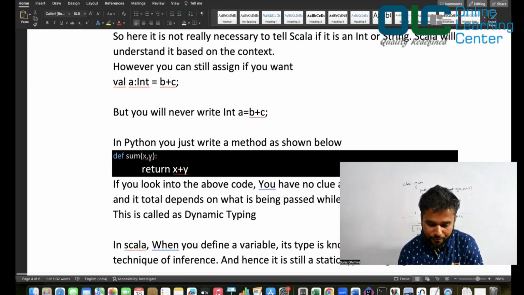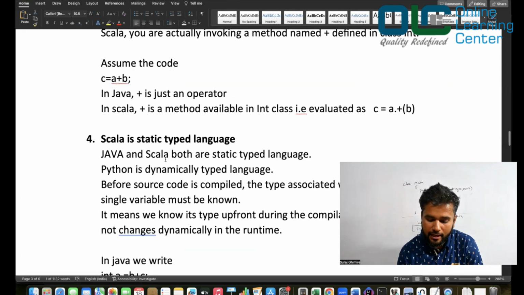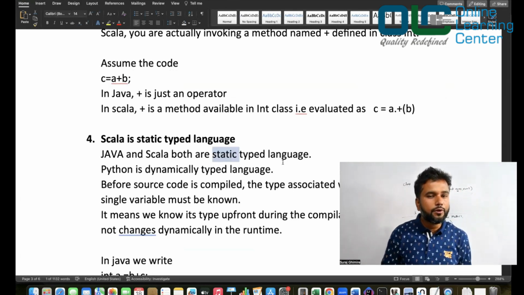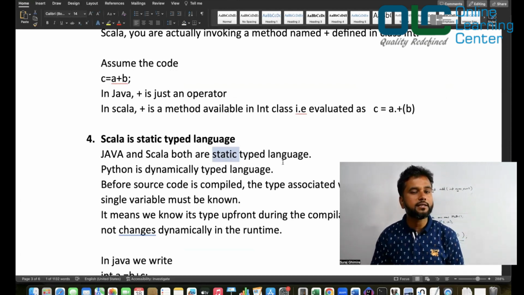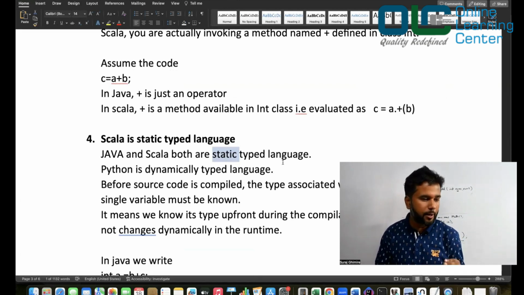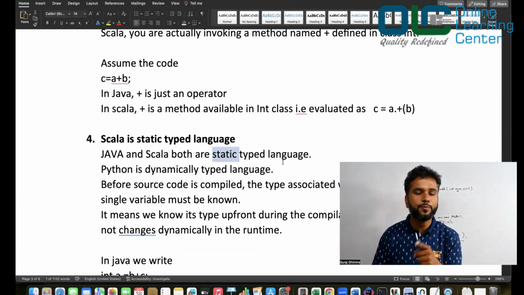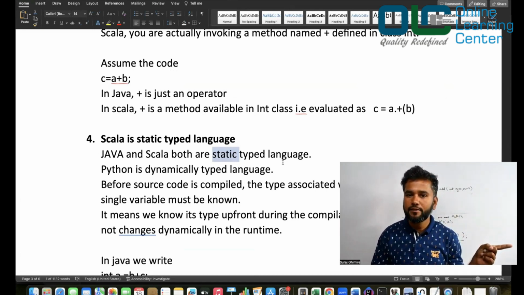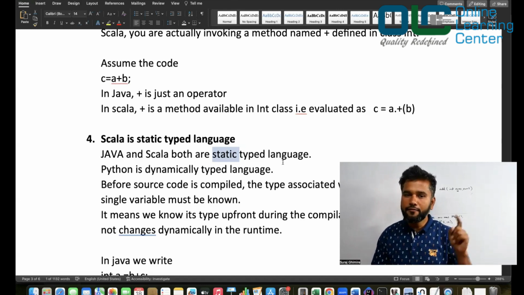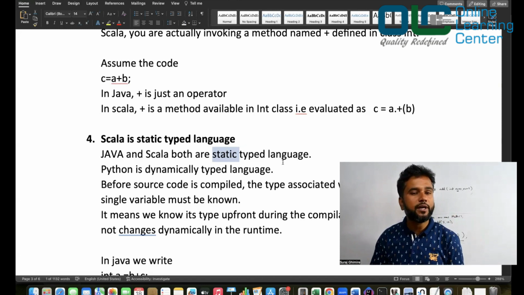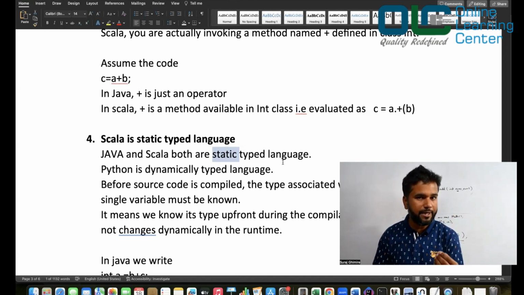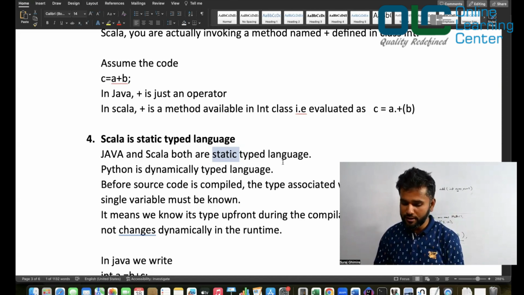So your Java and Scala both are statically typed languages, which means before you run the code, during the compilation itself, you would be 200% sure about a particular operation. Like when you say c is equal to a plus b, and if you say int c is equal to a plus b, that means a and b must be integers, right? And you don't really have to worry what will happen at runtime. It will be defined before the code actually runs.